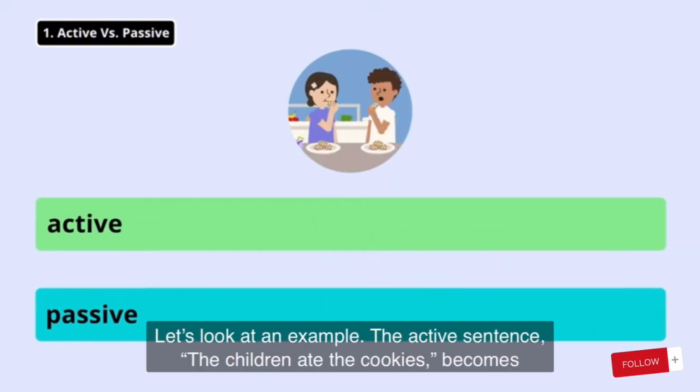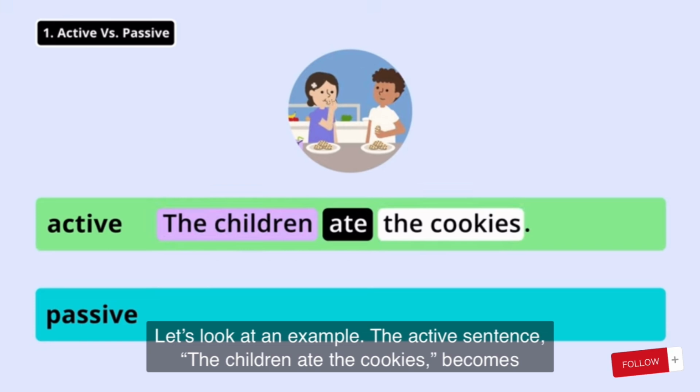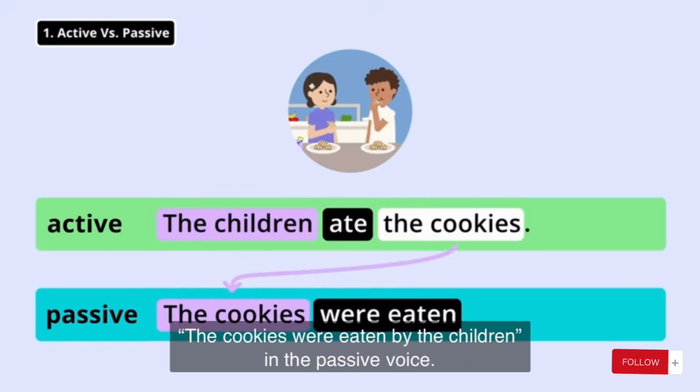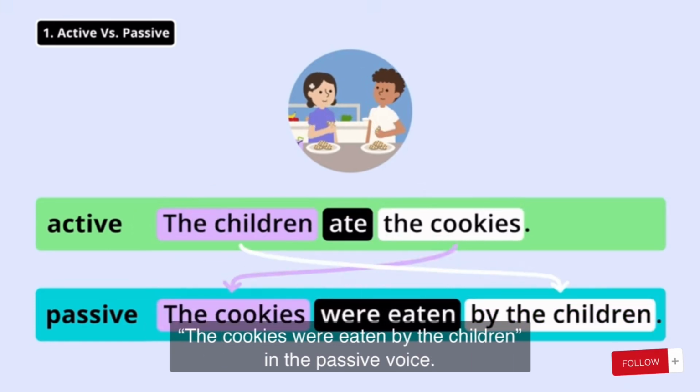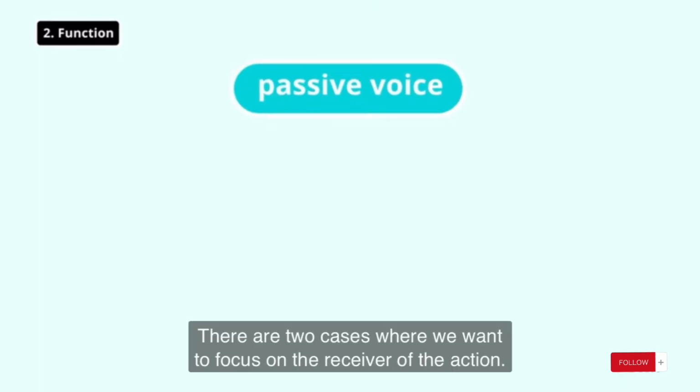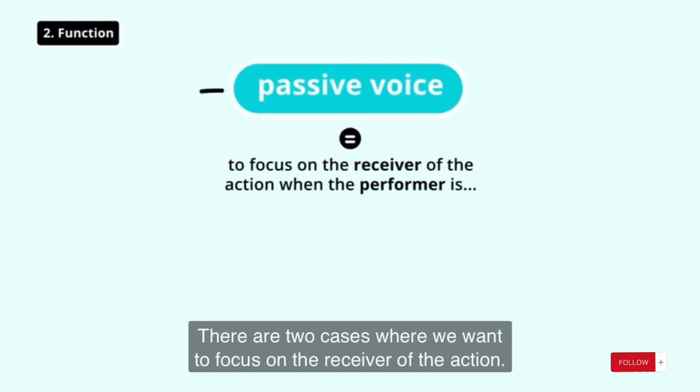Let's look at an example. The active sentence, the children ate the cookies, becomes the cookies were eaten by the children in the passive voice. There are two cases where we want to focus on the receiver of the action.